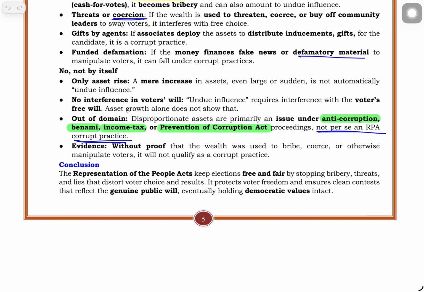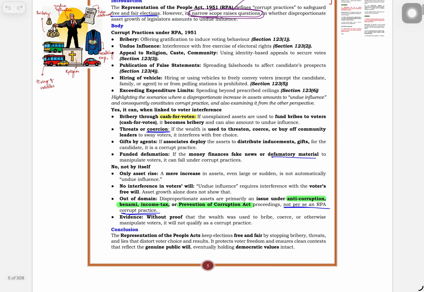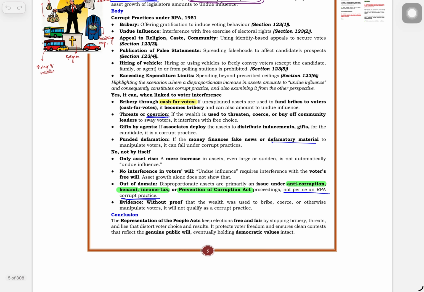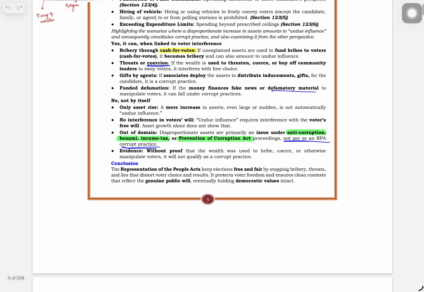Okay. So first we talk about the intro, the hook line. Then in the body part we explained what the corrupt practices are. Then while analyzing this, first we argued that yes, it is a corrupt practice, then no. Finally the conclusion part.